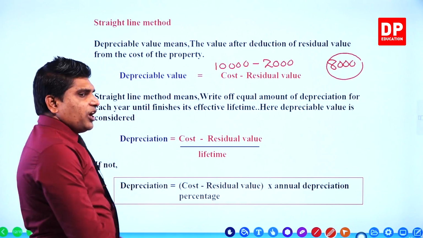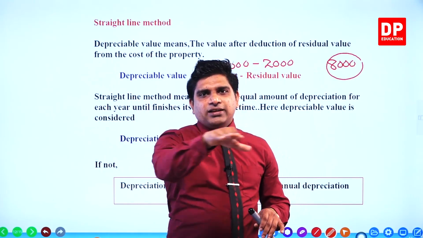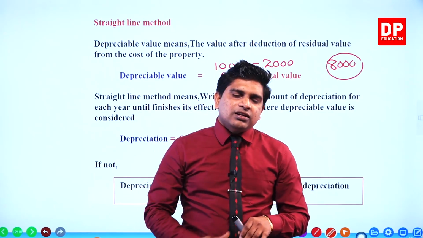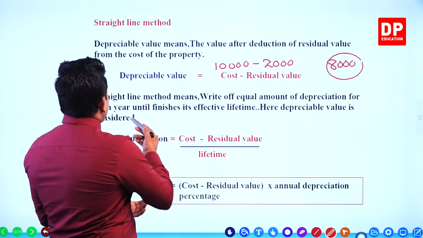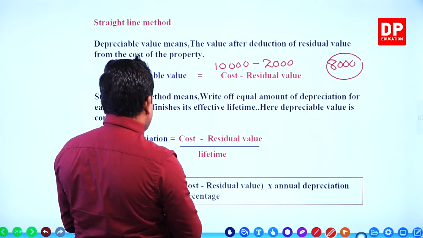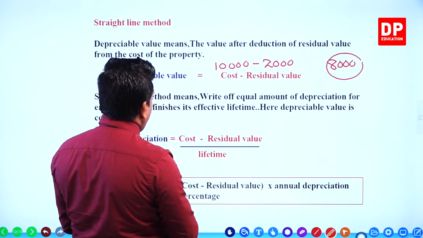Straight line method. Straight line, same line. Straight line method means writing off an equal amount of depreciation for each year until it finishes its effective lifetime.